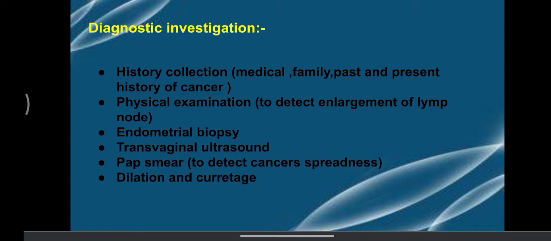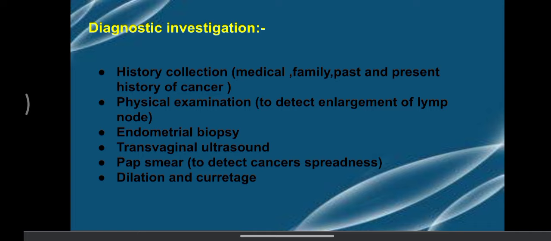Then transvaginal ultrasound, then pap smear. Obviously if the uterine cancer has spread up to the cervix, definitely we need to do the pap smear test to detect the presence of cancer spread, and dilation and curettage, right?